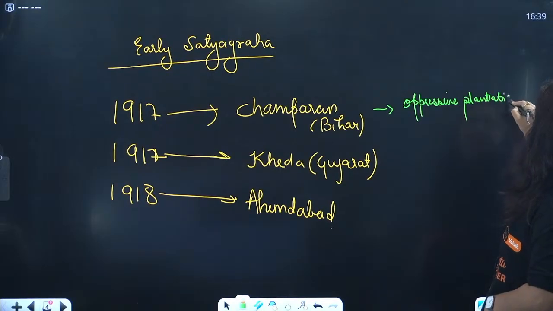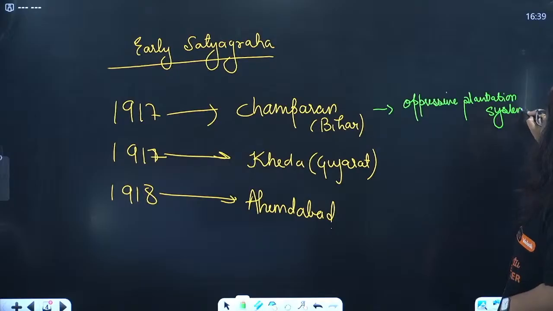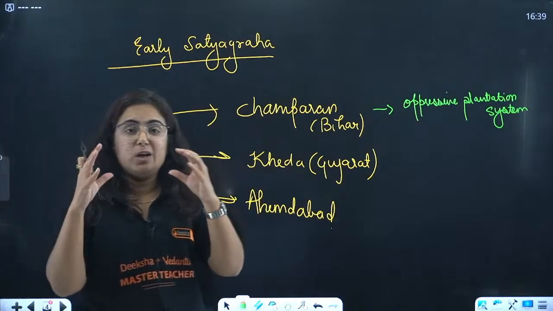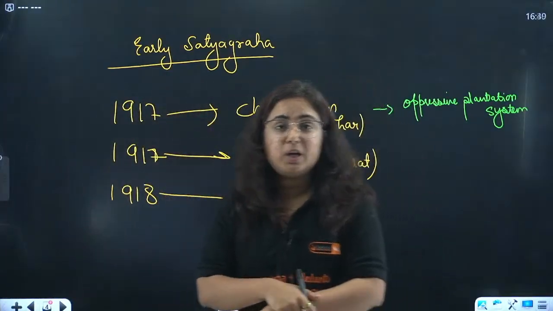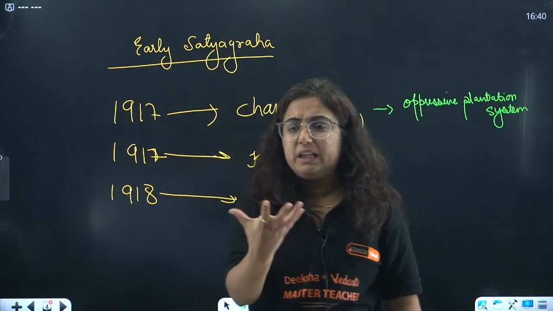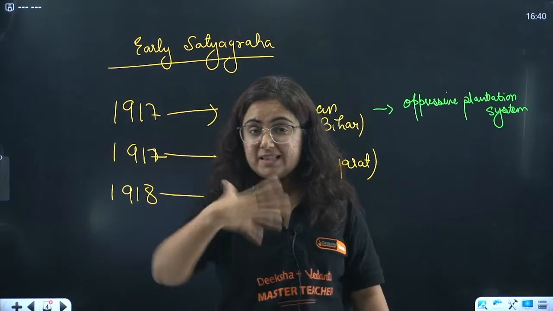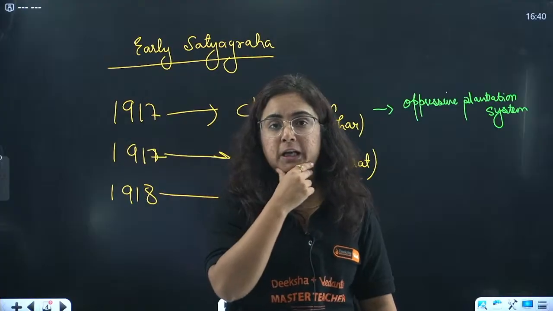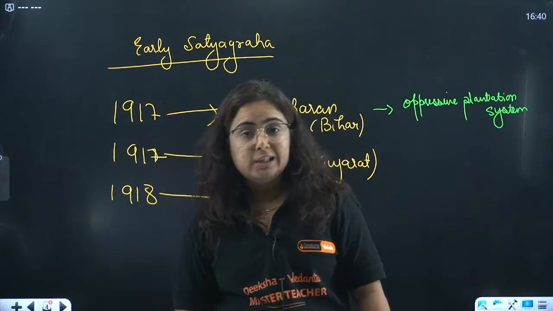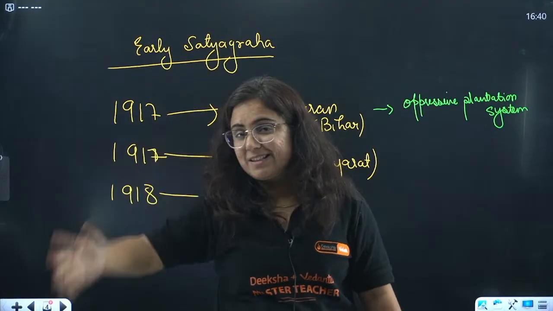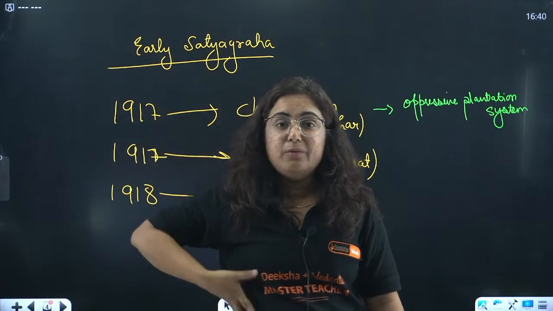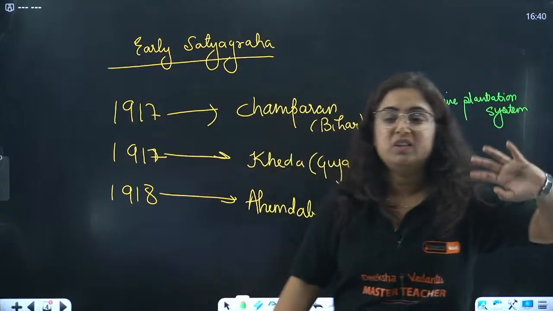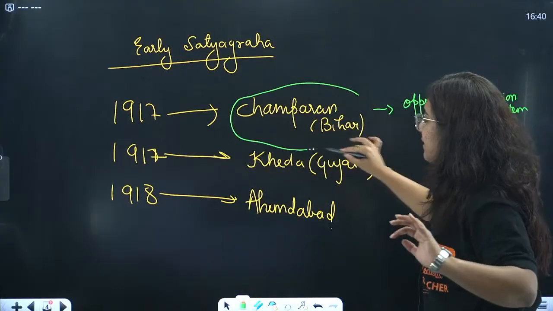Do you remember in class 8 we studied indigo satyagraha? Indigo was asked to be grown in India because indigo was a natural dye. But it has deep roots, which makes the soil not fertile. When the soil was not fertile, it was difficult for the farmers to grow other crops. Hence, they revolted in Bengal. When they were not getting success in growing indigo in Bengal, their eyes moved towards Bihar, and hence Champaran Satyagraha was organized.